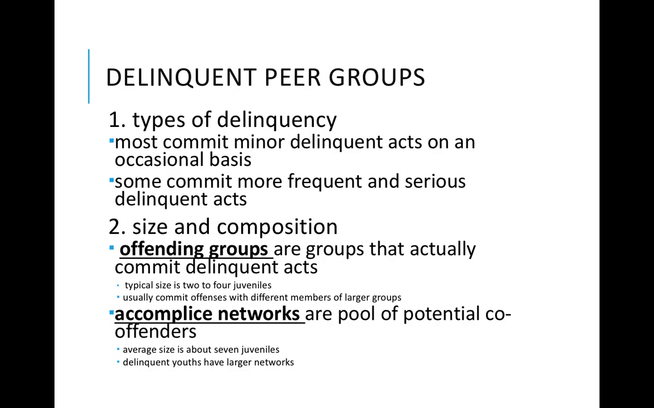So, thinking about delinquent peer groups, most commit minor delinquent acts on an occasional basis, while some commit more frequent and serious delinquent acts. There are both offending groups and accomplice networks. Offending groups are groups that actually commit delinquent acts together, and they're usually 2 to 4 juveniles. Accomplice networks, though, are pools of potential co-offenders with an average size of about 7 juveniles.